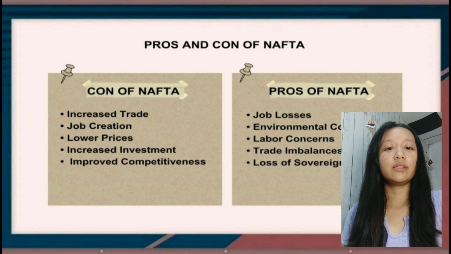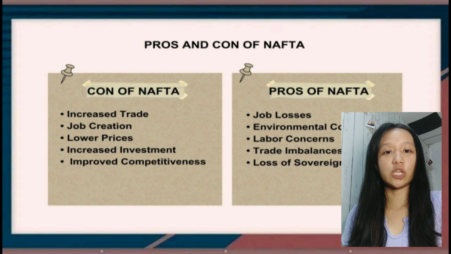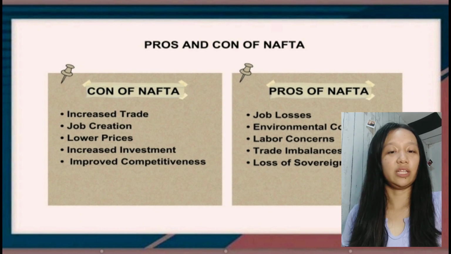Fourth is trade imbalances. NAFTA has led to trade imbalances between the United States and Mexico, as Mexico has become a major exporter of goods to the United States, while the United States has become a major importer of goods from Mexico. The fifth one is loss of sovereignty. NAFTA has been criticized for its potential to undermine national sovereignty, as it can limit the ability of governments to regulate trade and investment in the interest of their citizens.